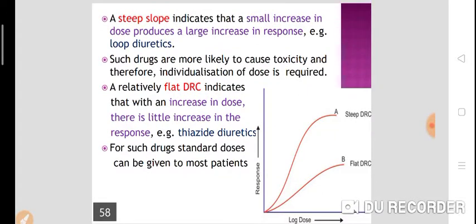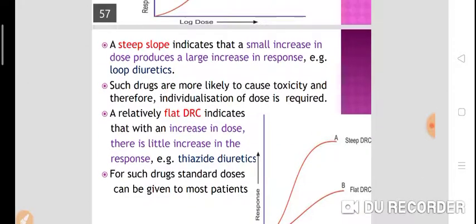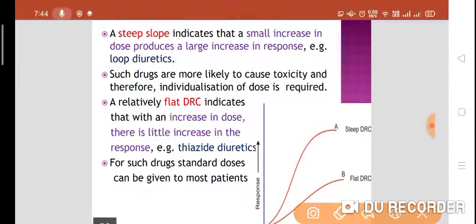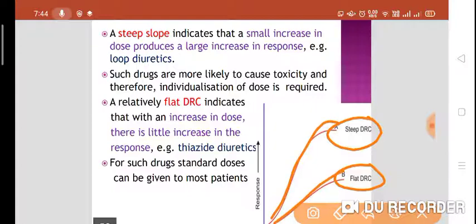Now we'll see that a steep slope indicates a small increase in dose produces a large increase in the response. As you can see in the diagram, there is a steep dose response curve and a flat dose response curve.